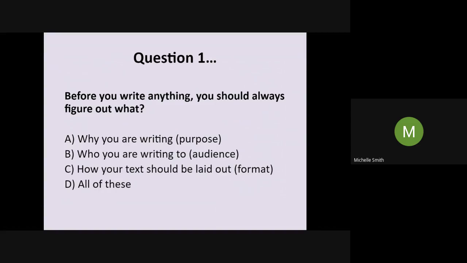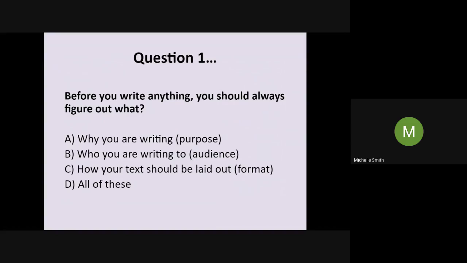Before you write anything, you should always figure out what. Do you think it's A, why are you writing, so the purpose? B, who are you writing to, your audience? C, how your text should be laid out, the format? Or do you think it's D, all of these things?